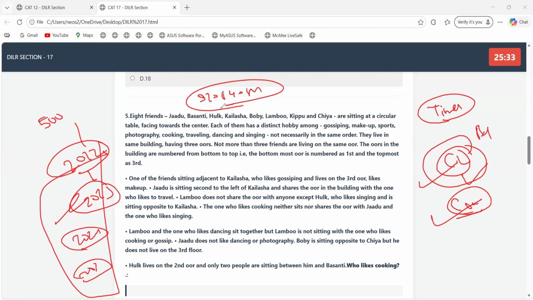For the DILR sets, I would say don't delay. If you're waiting, thinking that only when you face this situation you'll go for a DILR course, it will backfire for you for sure, because for CAT we have less time, mocks have already started, and obviously scoring more is important here.